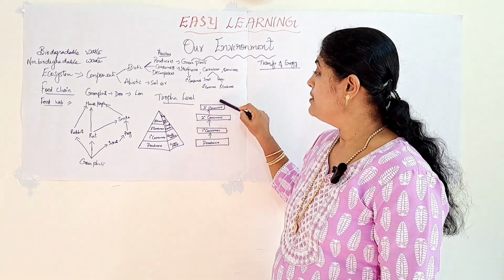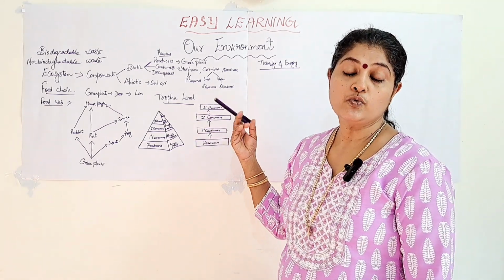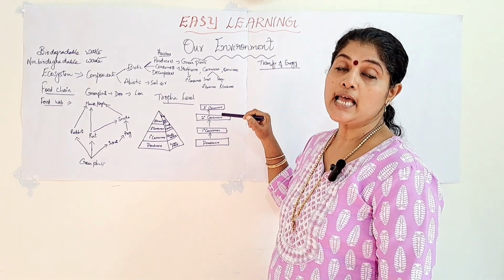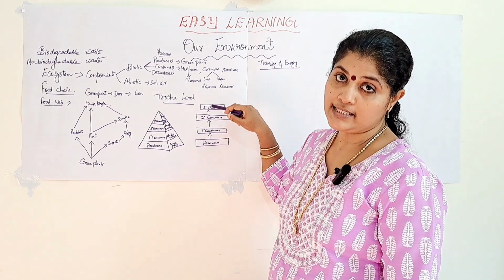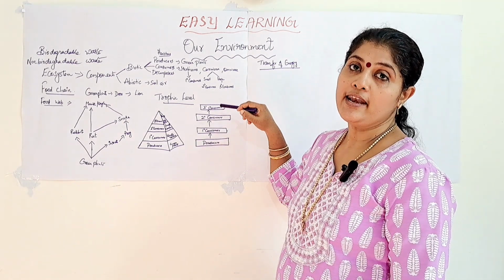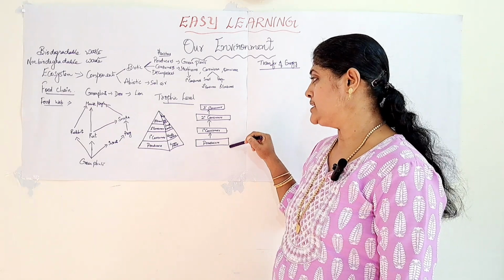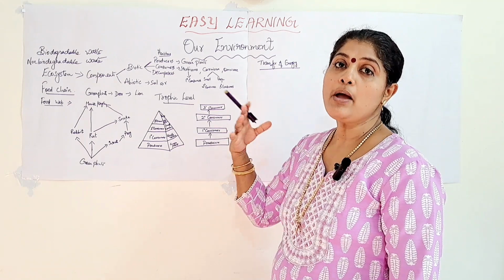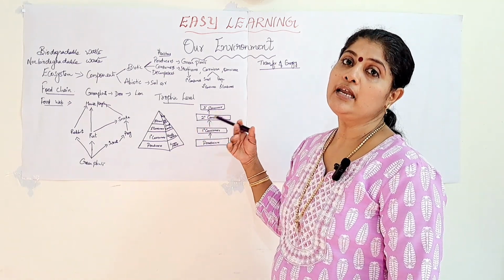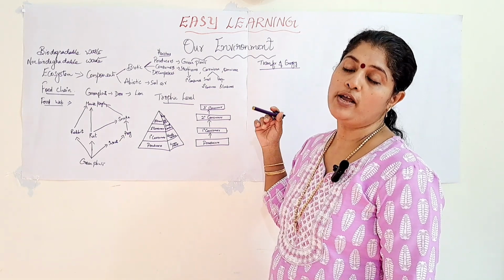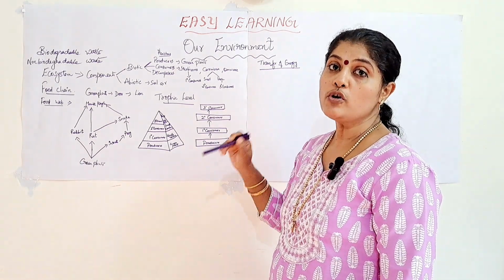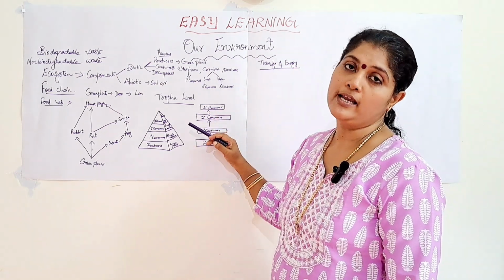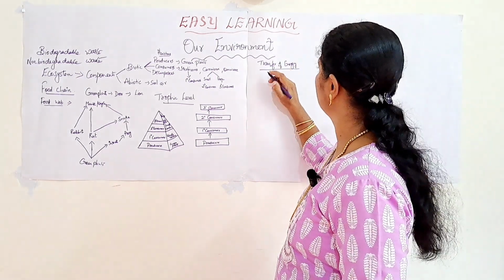Among them, there is another group of organisms that is known as the decomposers. They will take the energy from both producers and consumers. When these organisms die, the decomposers take the energy for their metabolic activities from both producers and consumers, and they will return some amount of unused energy to the atmosphere or into the air as heat. So that amount of energy which remains unutilized and is released to the air is known as the community heat.